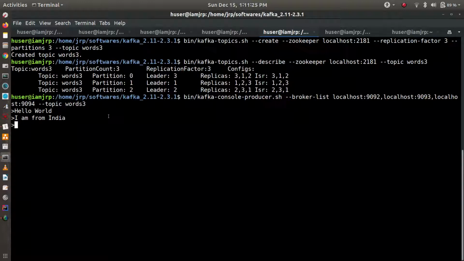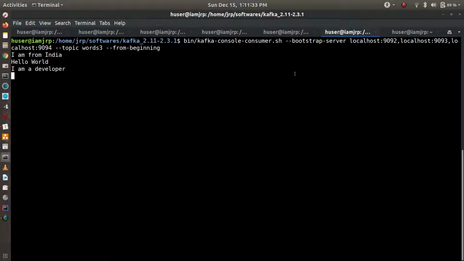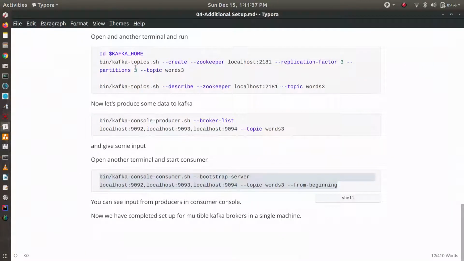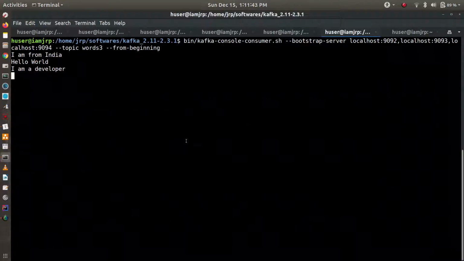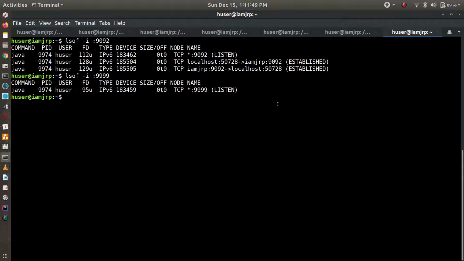Now let's say I am a developer. If I type it in real time, I'm a developer, you can see the consumer also has I'm a developer. So you can see the input from the producer in the consumer. Now we have completed the setup for multiple Kafka brokers in a single node machine.